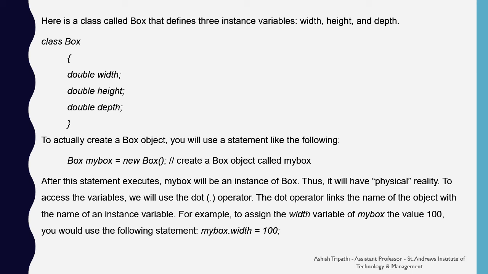Now you have to create the object of this Box class. This can be done by the statement Box myBox = new Box. Here myBox will be the instance of the Box class, so it will have physical reality. To access the variables, we use the dot operator. The dot operator links the name of the object with the name of the instance variable. For example, to assign a value to the width variable of this class, we can use the statement myBox.width = 100.